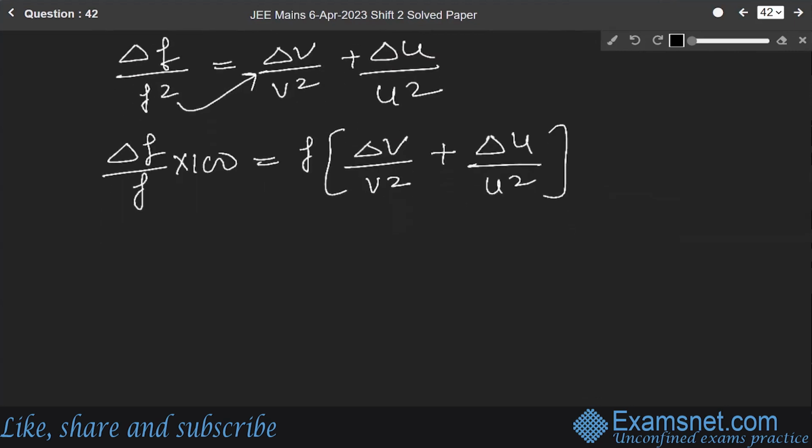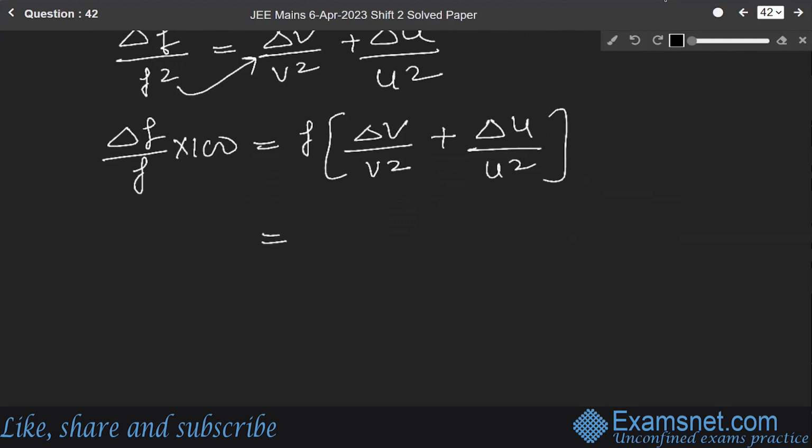Okay. Now solving this, F is 16, 0.4 over V square plus 0.4 over 20 square.